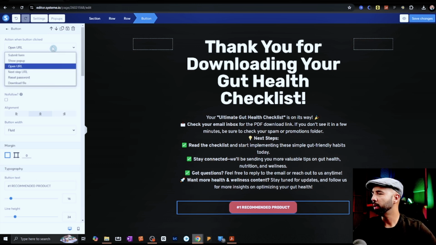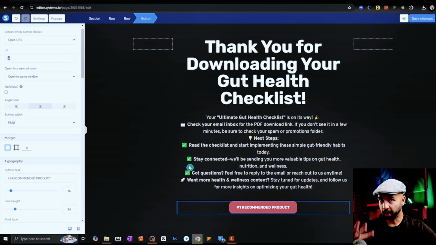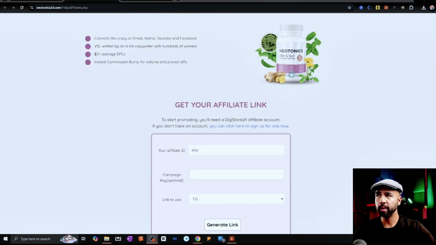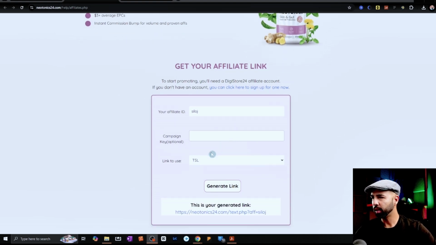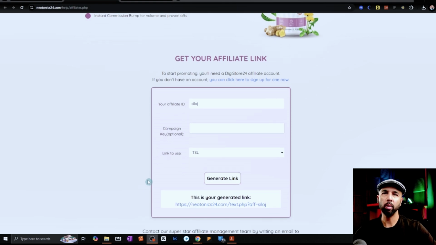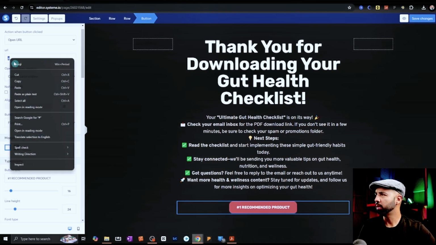You want to make sure that this says open URL. This doesn't look like a URL, so we need to put an actual URL there. The idea here is that when somebody clicks this link, this number one recommended product, it's actually going to take them to the product page for this. For that to happen, we need to get an affiliate link here. This page here for the product that we looked at on ClickBank. Once I hit generate link, copy this, come back over here and now put in this proper link.